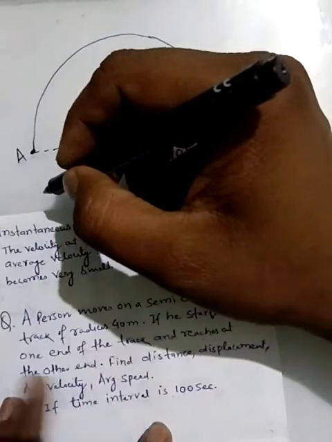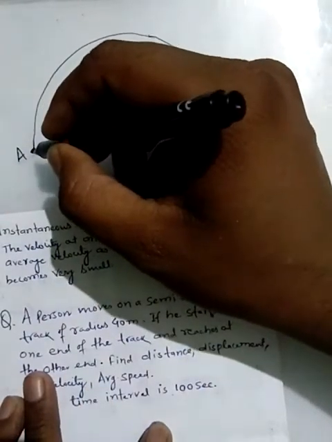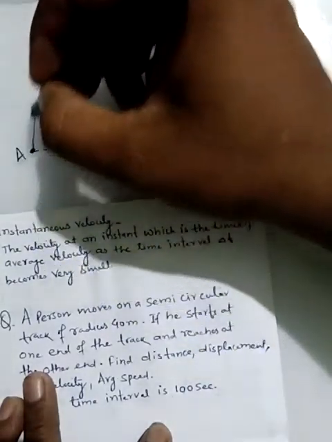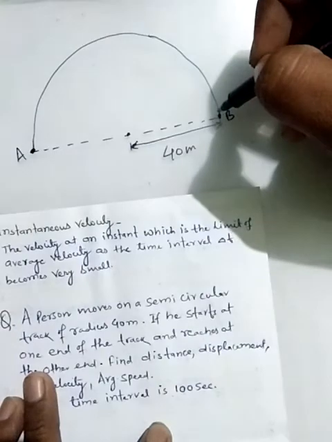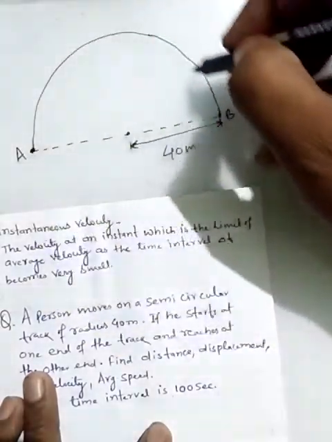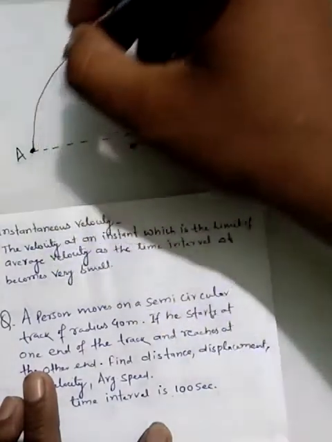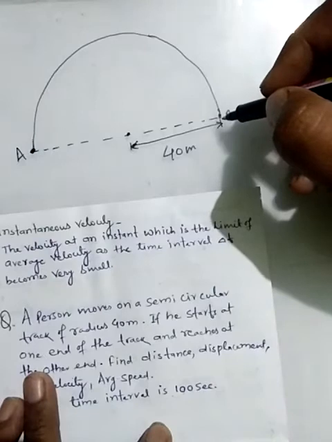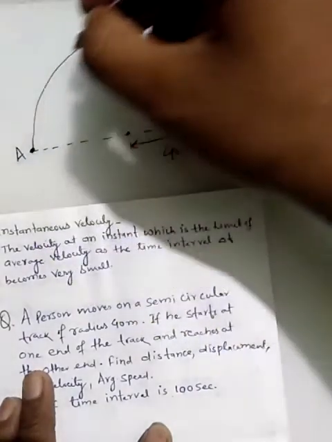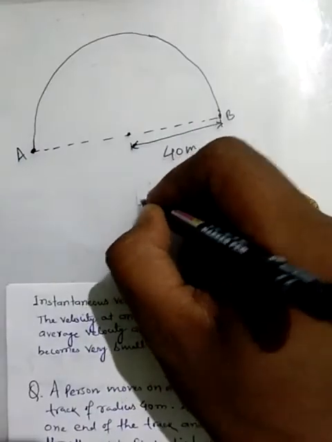As from the question, it is given that a person moves on a semicircular track. This is the semicircular track on which a person moves from point A to point B. Following this semicircular path, the time required to complete its motion is 100 seconds, which is given here.